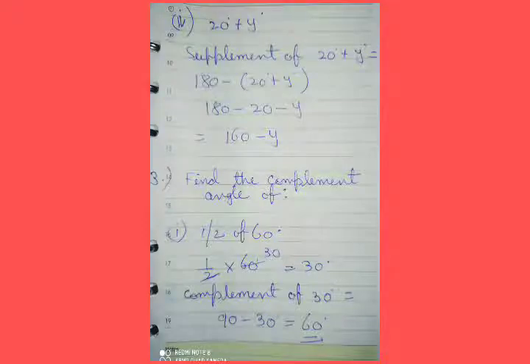Next, question number 3. Find the complement angle of 1 by 2 of 60 degrees. So, first we will find out the angle of what? 1 by 2 of 60 degrees. And then we will subtract the angle from 90 degrees. Clear? So, 1 by 2 of 60 degrees equals 30 degrees, and so the complement of 30 degrees equals 90 minus 30 equals 60 degrees.